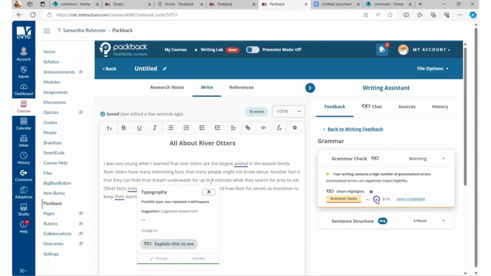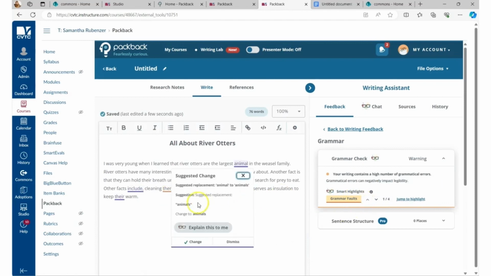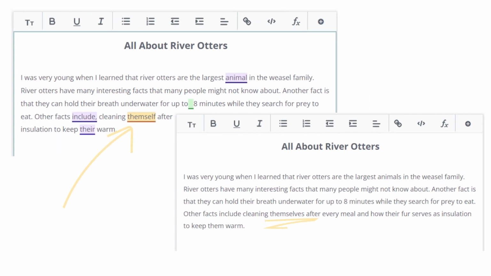And then again, the student can go through the rest of these and figure out the rest of the grammatical errors and whether they want to change those or have it explained further. So in this instance, writing papers for students, they have a live tutor essentially through use of AI that's coaching them through the writing process rather than giving them a copy-paste response that can be embedded into their paper.